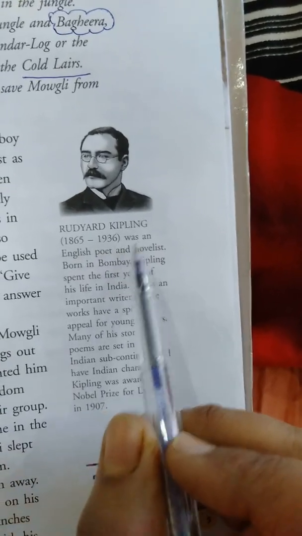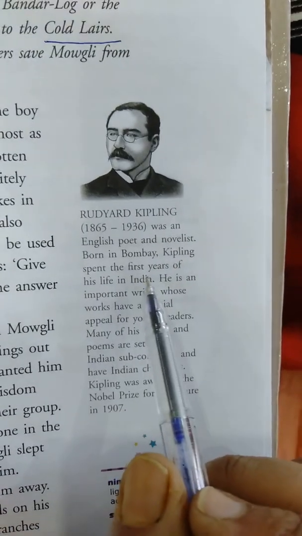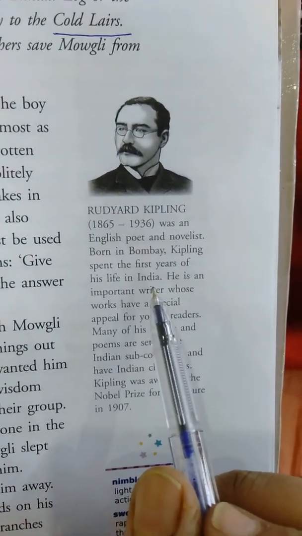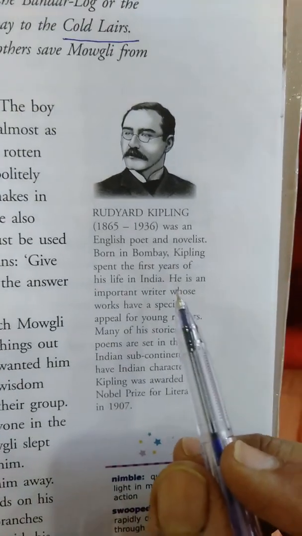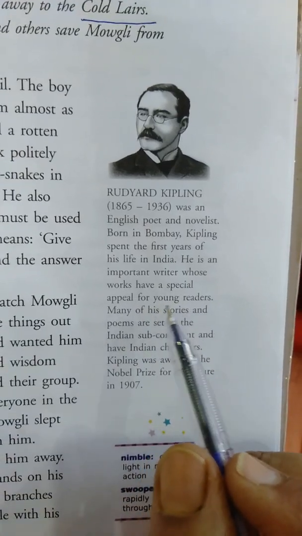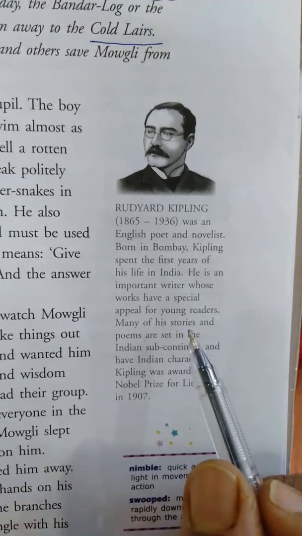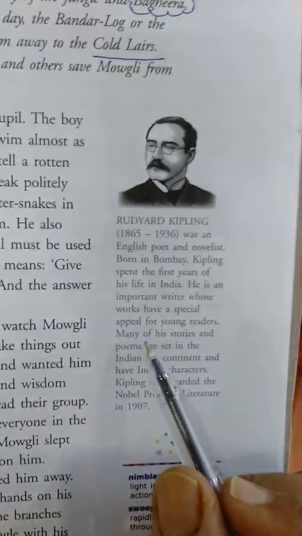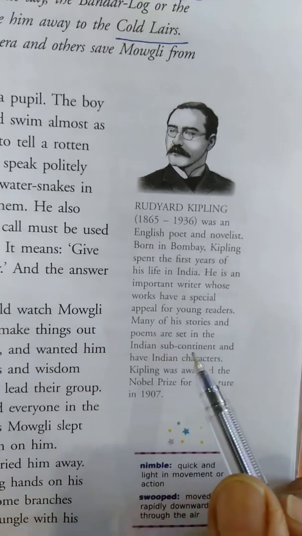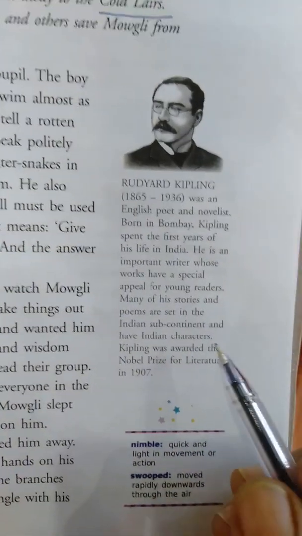They have given the dates over there down in the bracket. It is given 1865 to 1936. Was an English poet and novelist born in Bombay. Kipling spent the first years of his life in India. Yes, born in Bombay, so the first years he was there in India. He is an important writer whose works have a special appeal for young readers. Seriously, the children love reading his books. Many of his stories, even the elders also, many of his stories and poems are set in the Indian subcontinent and have Indian characters. So very easily you can relate yourself to the characters.